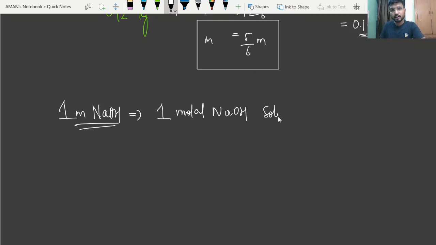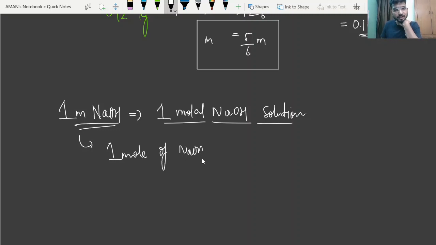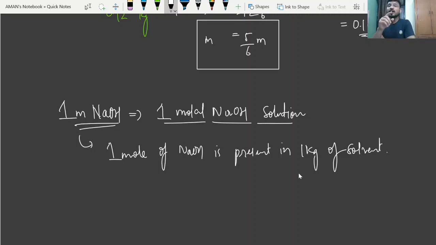So what does it mean? 1 molal means 1 mole of NaOH is present in 1 kg of solvent.